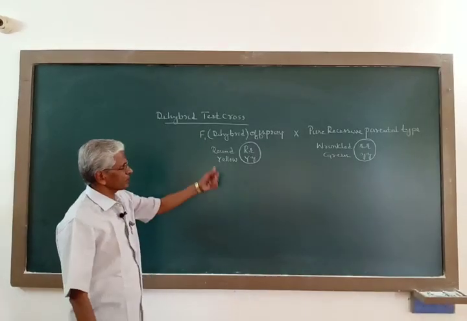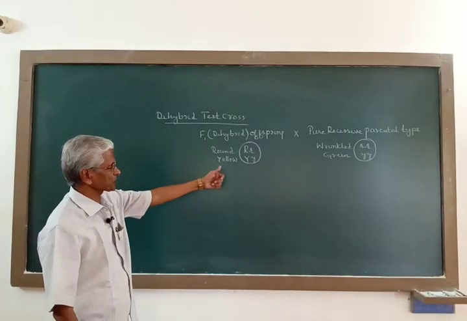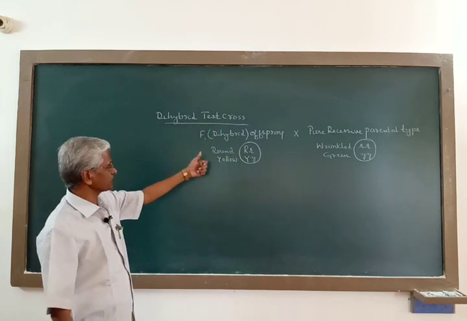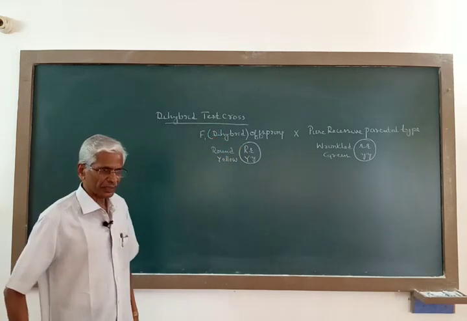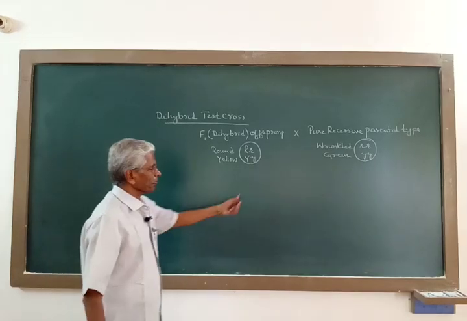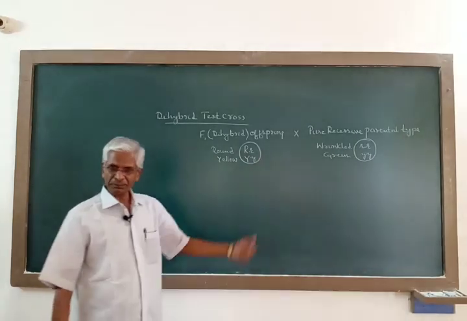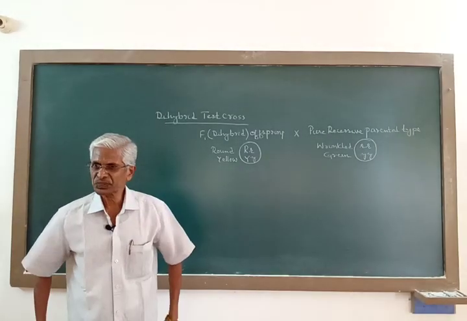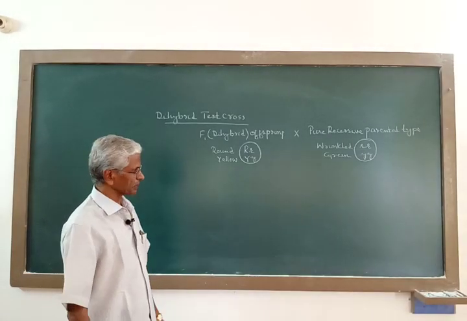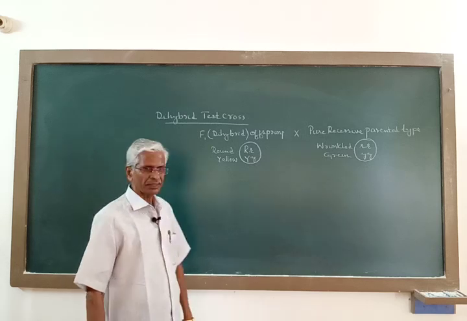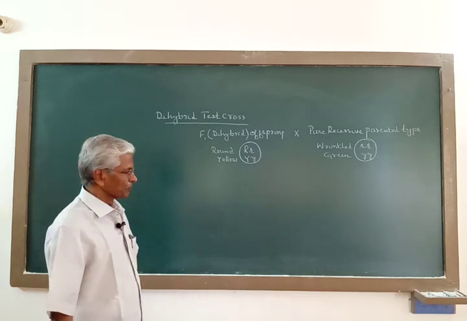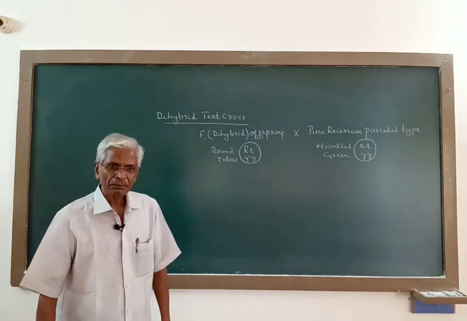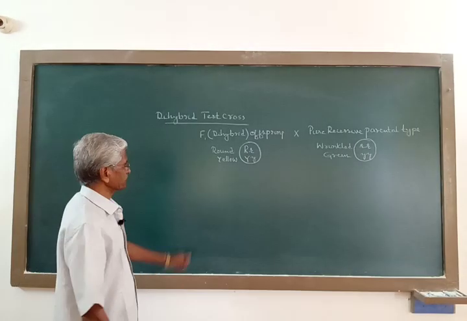Now these are the two plants crossed, and this is a dihybrid test cross. Now when such dihybrid test cross is conducted, what type of progeny is produced in the next generation, and what is the combination of characters and their proportion of segregation.